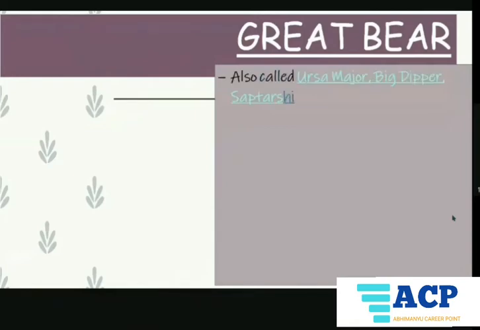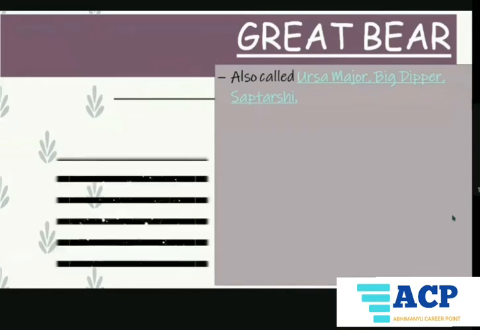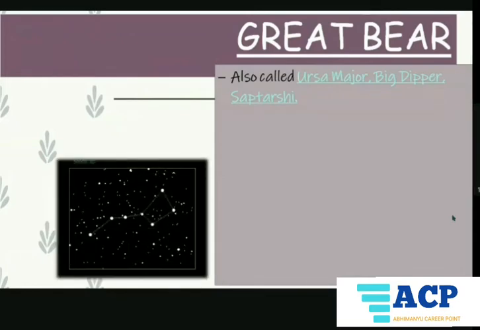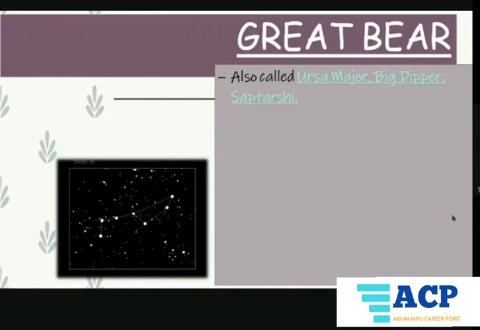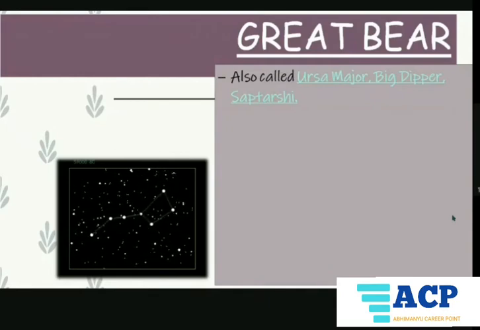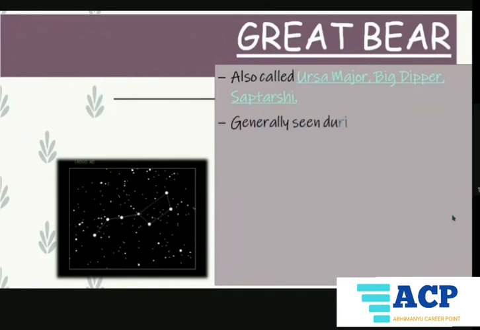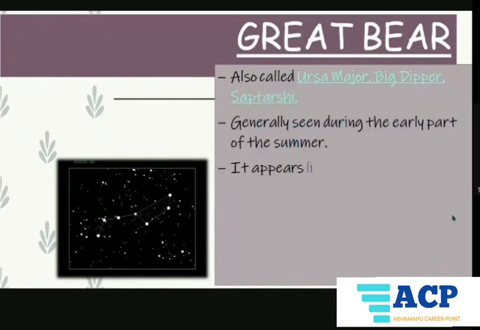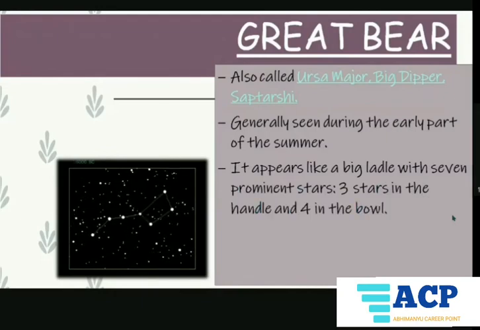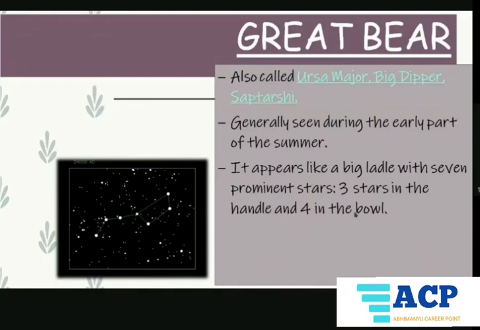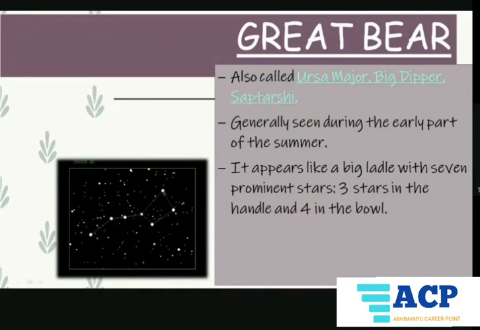Great Bear is also called Ursa Major, Big Dipper, Saptarishi. Here you can see the group of stars. They are known as Ursa Major. We have studied in the pole star slide that the pole star is located very close to this constellation, Ursa Major. Generally seen during the early part of the summer, it appears like a big ladle with 7 prominent stars. You can count the stars, they are 7. 3 stars in the handle, and 4 stars forming like a bowl.